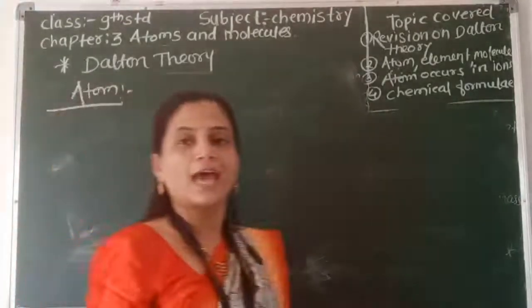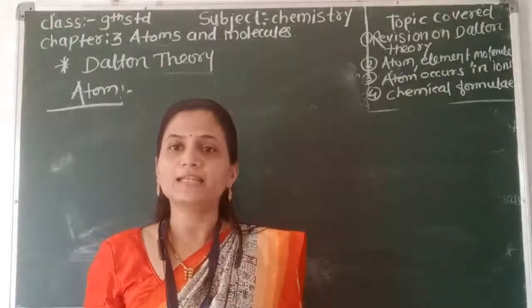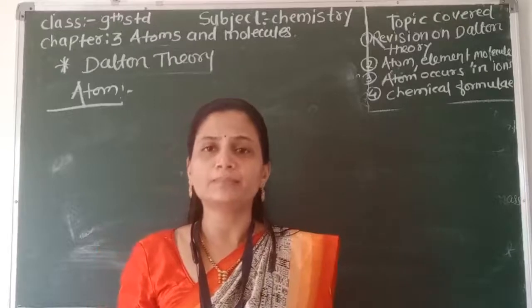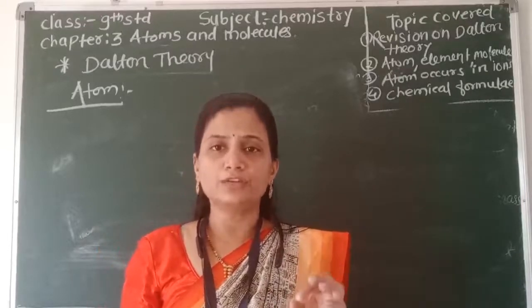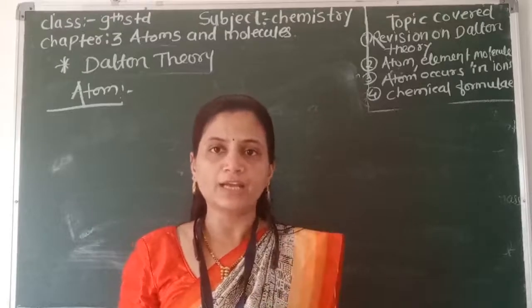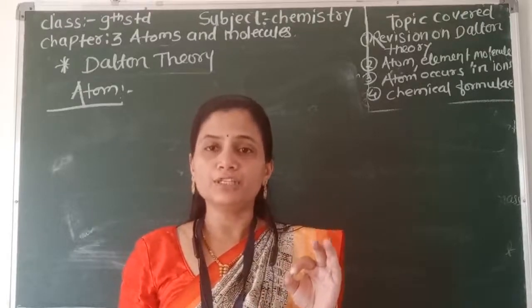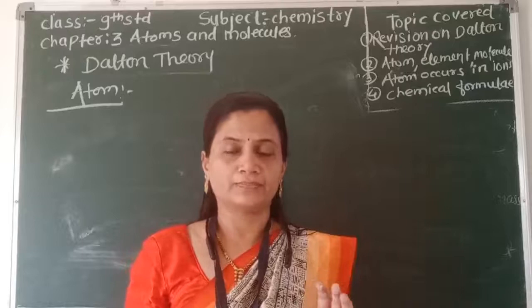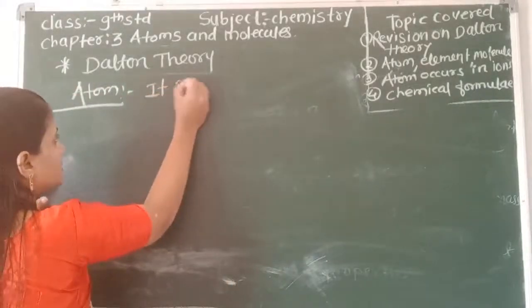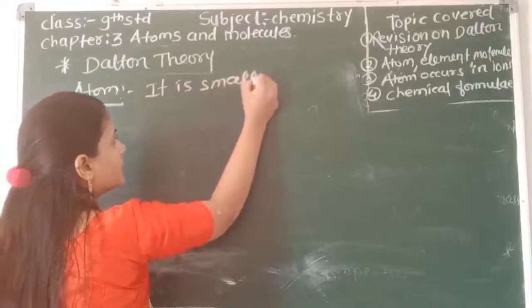Atom, as Dalton already said, is a very small particle. So how to define an atom? Atom is a very small particle which is not further divided, and it is an individual particle of an element. It's called an atom.